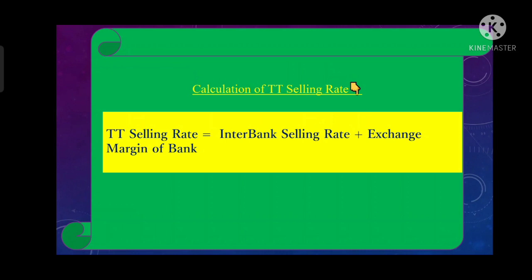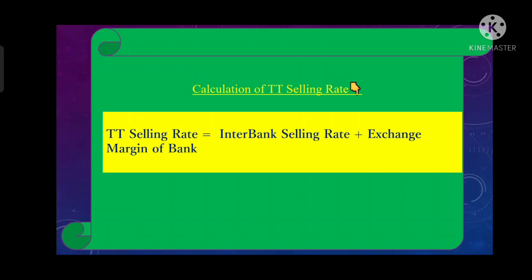In that market, we take the midpoint of a currency as the basis. How is that midpoint derived? Suppose it's a dollar. We take the midpoint of that dollar currency, meaning between the buying value and the selling value.